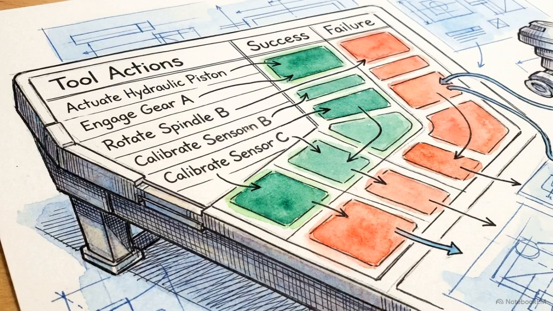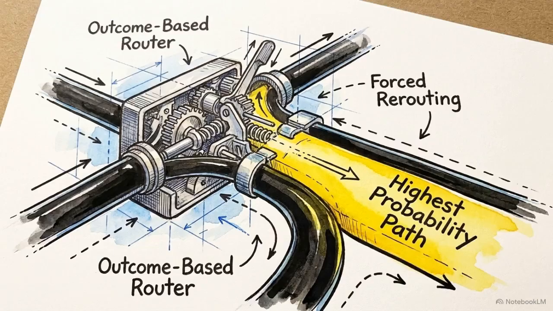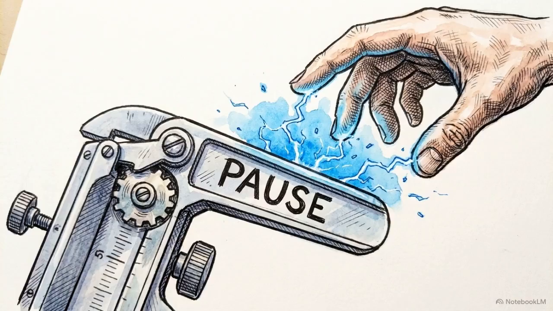For repetitive task delegation, enterprise architectures use outcome-based routing layers. These systems log the success or failure of previous tool choices into a materialized view, building a mathematical probability model. When an agent encounters a familiar task, the router bypasses the LLM's zero-shot judgment entirely and automatically routes execution to the highest probability path. The ultimate governor is human-in-the-loop middleware.